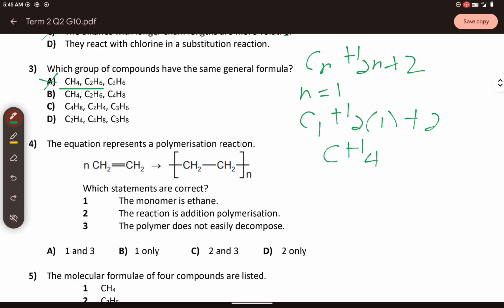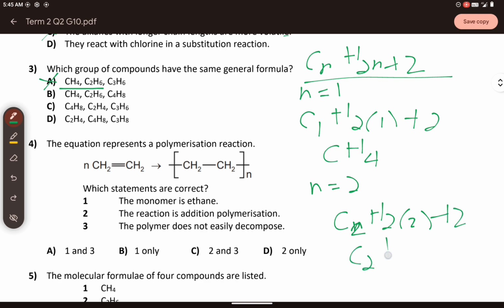That is an alkane. The C2H6 also follows the alkane formula of CnH2n+2, where n equals 2, representing the number of carbons. So you will have C2H, 2 times 2 here, plus 2. That gives you C2H, 2 times 2 is 4, plus 2 is 6. So that is C2H6. So it's alkane.